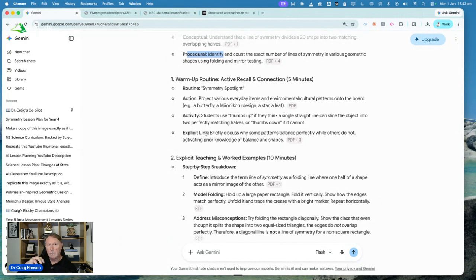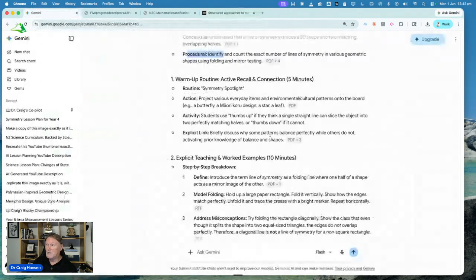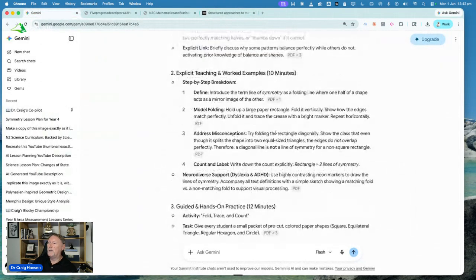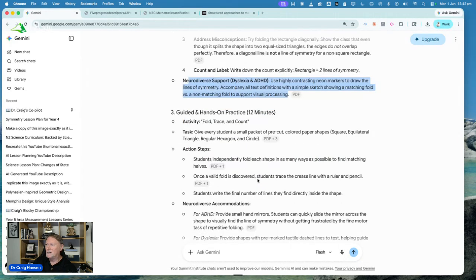Notice it's picking up on the text file drawn from Tahurangi that talks about what explicit teaching looks like. Here we go, explicit teaching and worked examples. Notice that it's using headings and links and bullet lists and numbered lists. It's very well structured. Step-by-step breakdown. So this is very explicit, introducing the terminology. We're doing a hands-on activity. And we've got options for neurodiverse students. That's brilliant. So it's doing what I asked it to do.